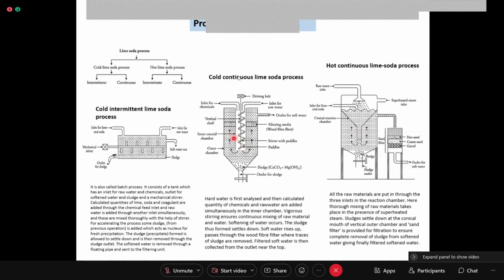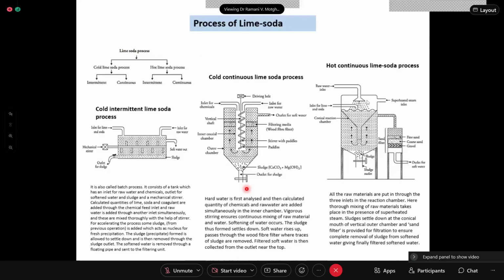Okay, so what we were discussing: there is a batch process, there is a continuous process. Both of them operate at room temperature. Now room temperature will differ. In India, water room temperature will be somewhere 27, 28 degrees centigrade. And if you go to European countries, they will say room temperature is 15 degrees centigrade or 14 degrees.